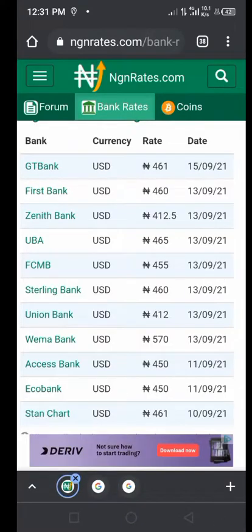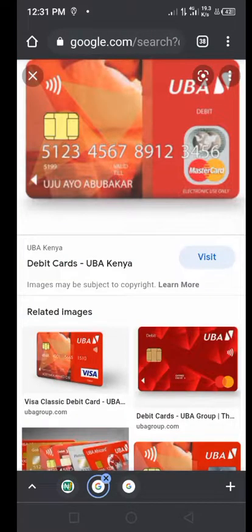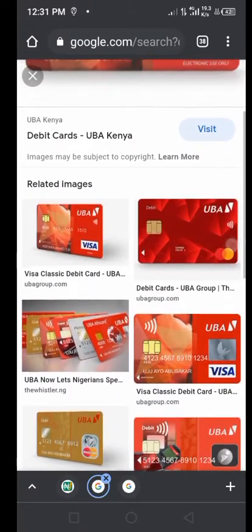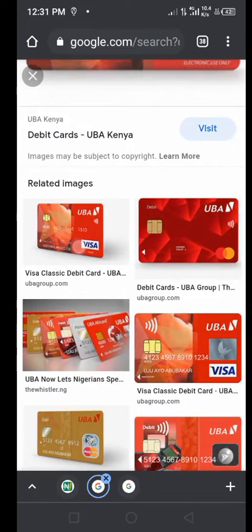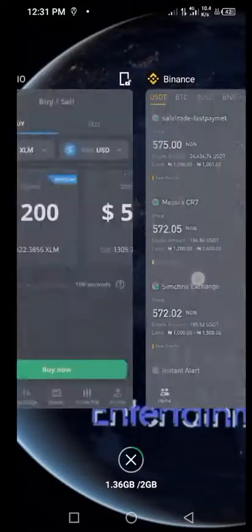Now let's quickly dive into the business. How is this going to work? First things first, you get your card ready depending on the bank you have, but make sure the card you have is UBA, either MasterCard or Visa card. Then we are going to jump straight in.